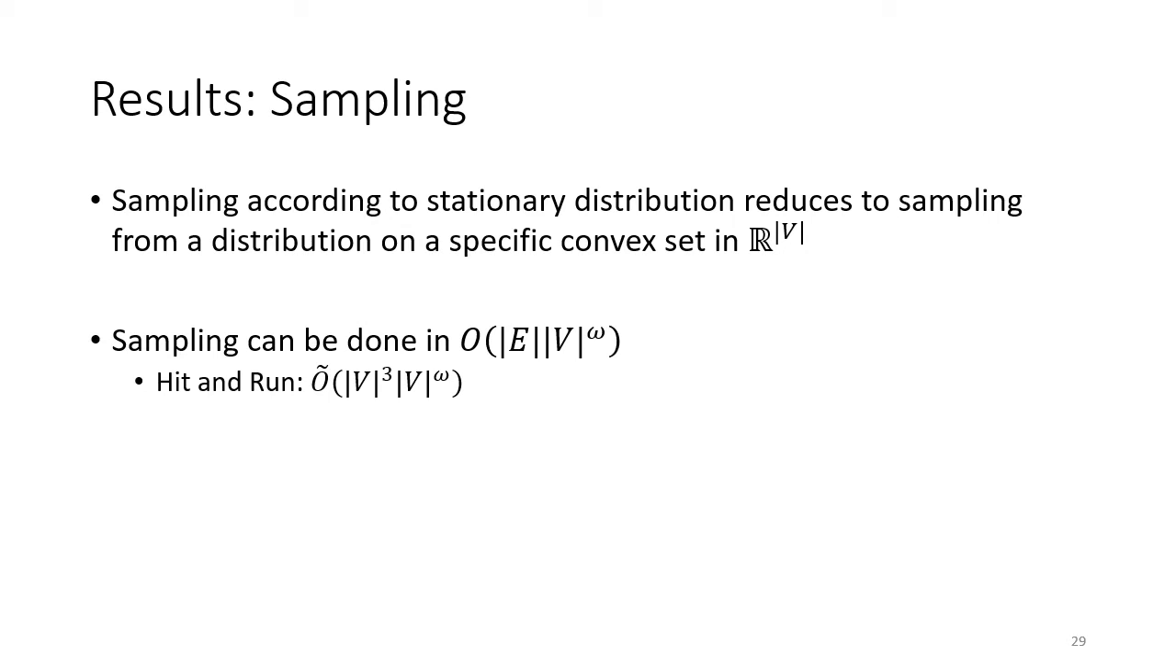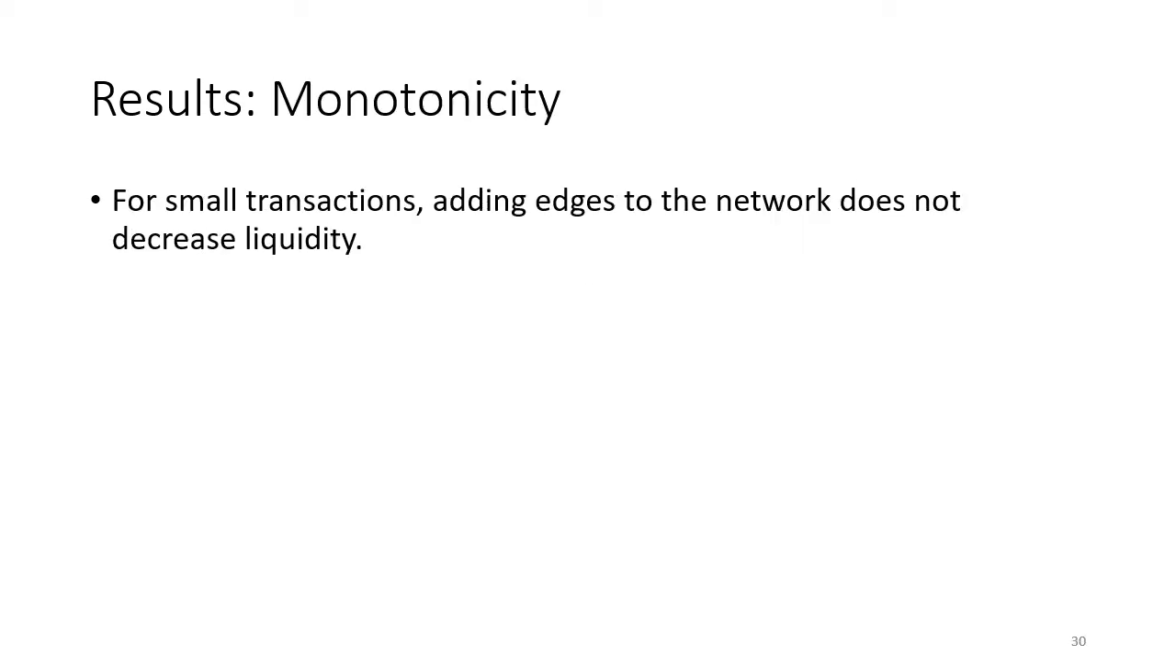But in fact, our particular convex set has a very nice decomposable structure, and so sampling can actually be done faster than with generic methods such as hit and run. And finally, we show that for small transactions, adding edges to the network does not decrease liquidity.